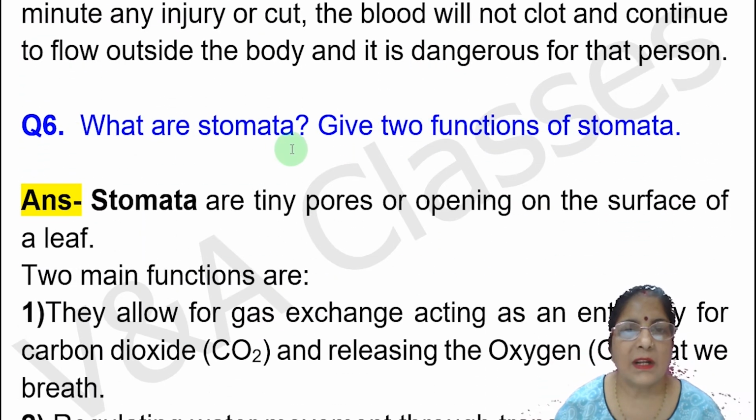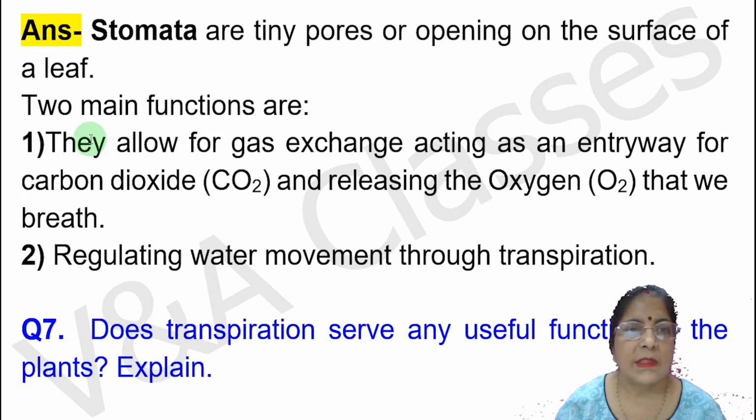Next question. What are stomata? Give two functions of stomata. Answer. Stomata are tiny pores or openings on the surface of the leaf. Now two main functions are: first, they allow for gas exchange, acting as an entryway for carbon dioxide and releasing the oxygen that we breathe. Second function, regulating water movement through transpiration.